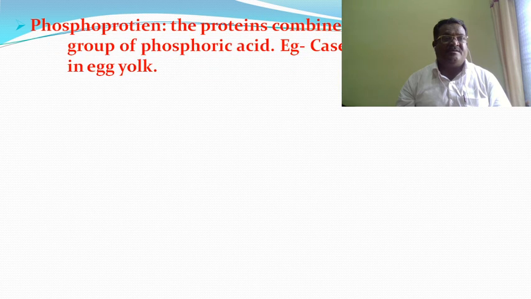Second one is the phosphoproteins. The proteins combine with the prosthetic group of phosphoric acid. Phosphoric acid is the prosthetic group combined with the protein. Examples are casein in milk and vitellin in the egg yolk.